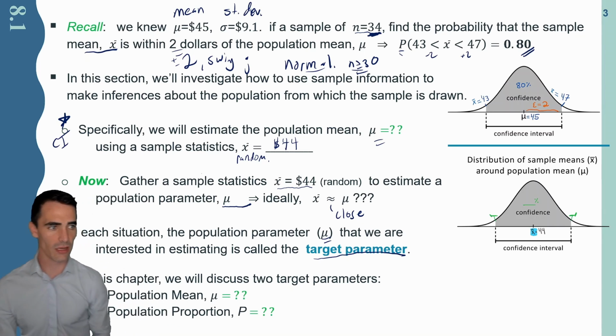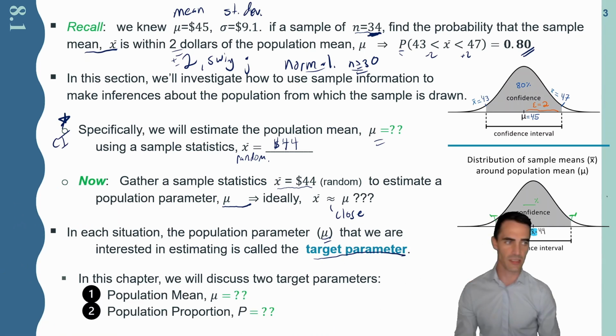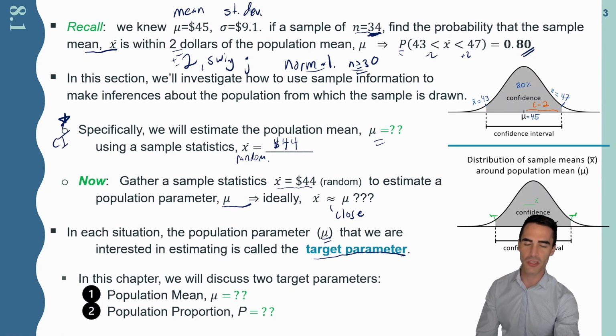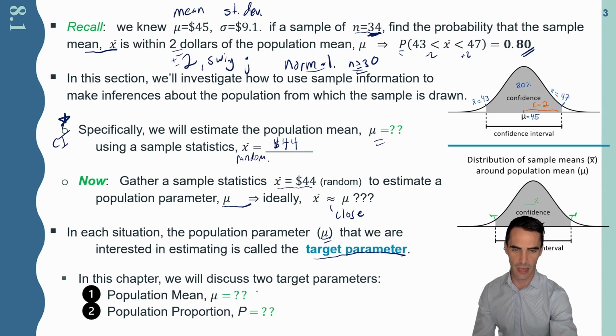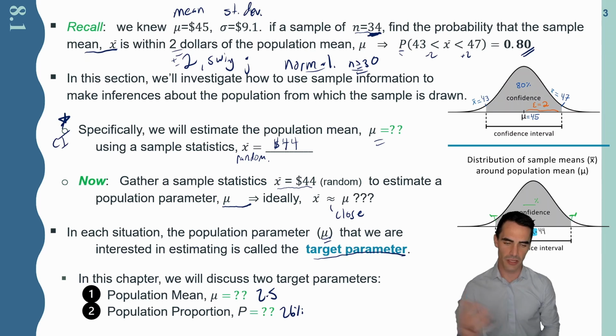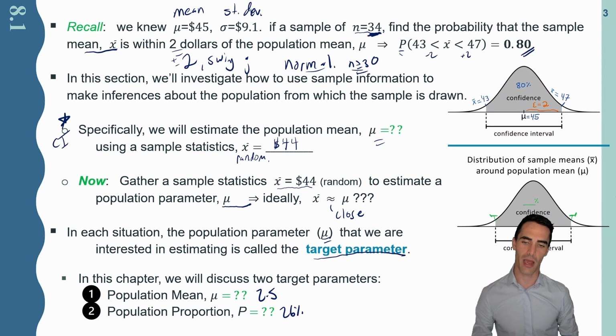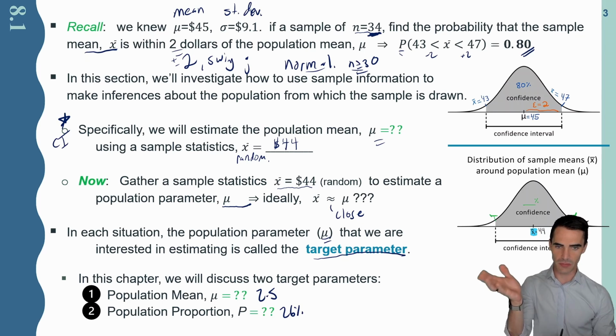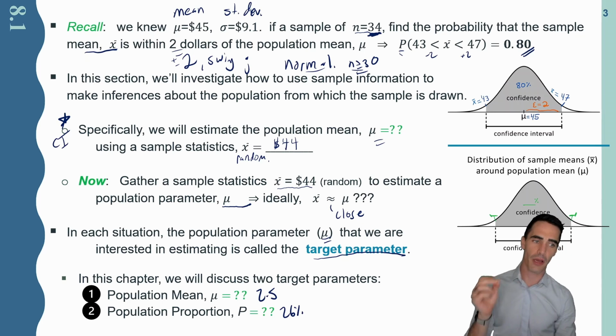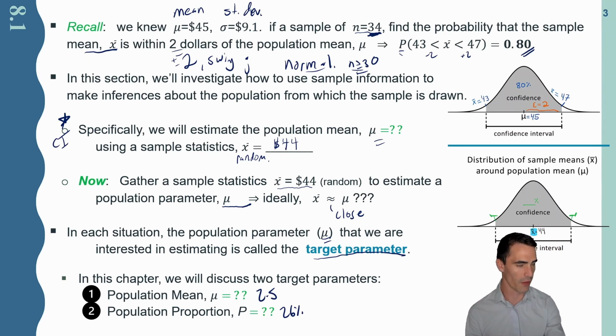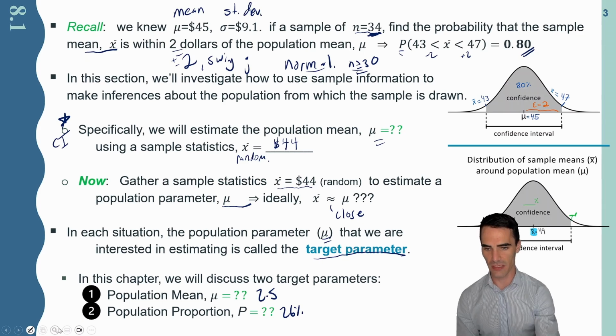There's really two big target parameters that I'm interested in estimating. They're written over here: the population mean, mu, and the population proportion, p. This relates to that 2.5 average that we mentioned earlier, and the 26% that we have with the Gen Z users using their phone 10 or more hours in a day. And so with these ideas, the mean and the proportions, if we know how they're shaped, normal distribution, then this is the way our graph is going to be built.